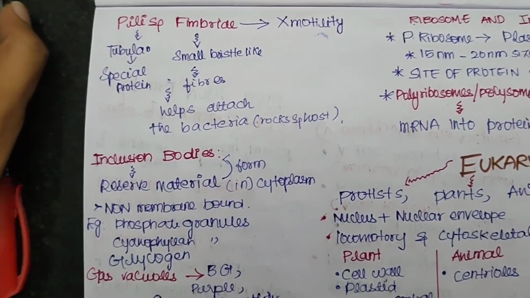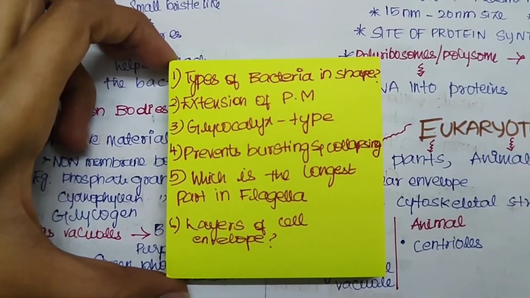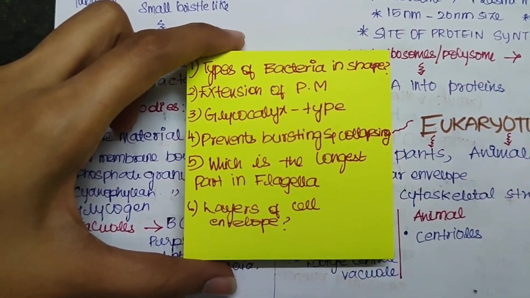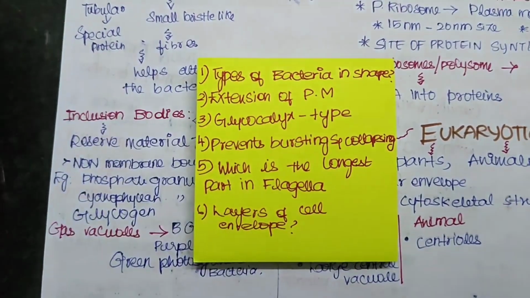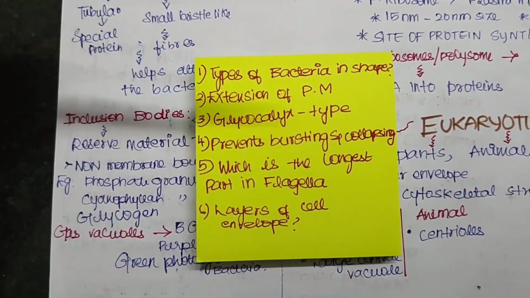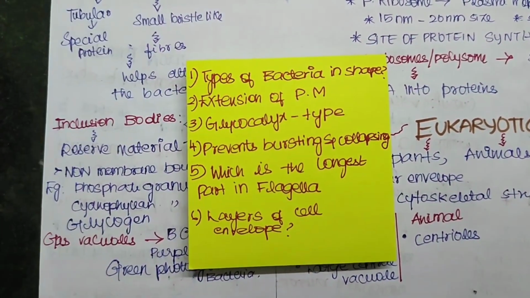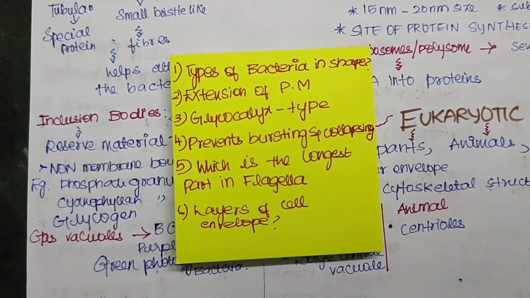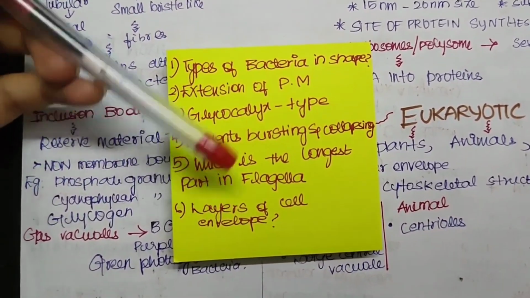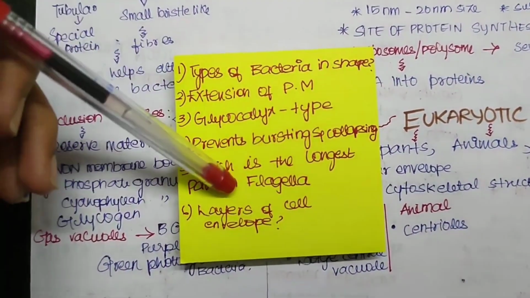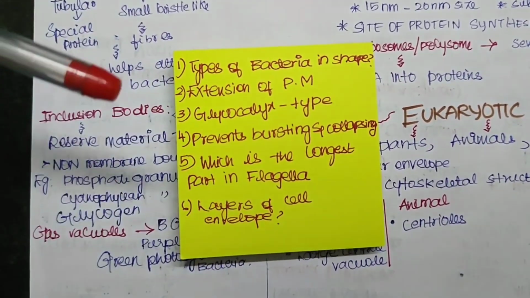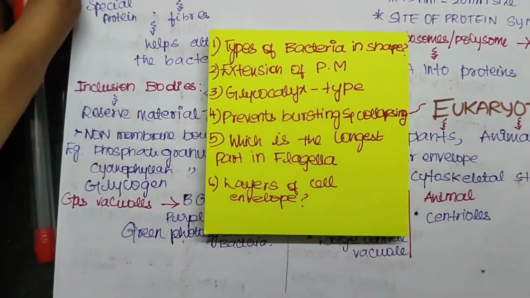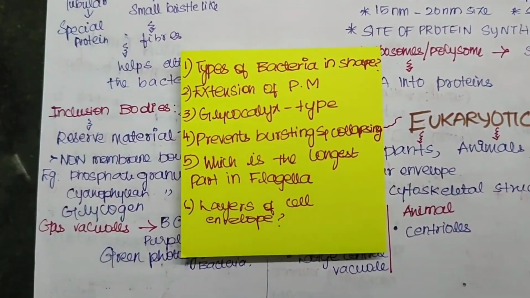Now we will see the questions for that page. So what are the types of bacteria based on the shape? Extension of plasma membrane is called as types of glycocalyx. Okay, which part of the cell prevents it from bursting and collapsing? Which is the longest part in the flagella? This one we recently discussed. And what are the layers of the cell envelope? The three layers which we discussed. I hope you are able to answer all these questions.